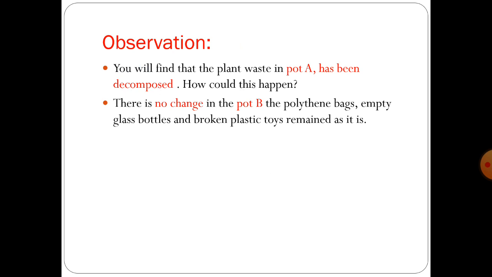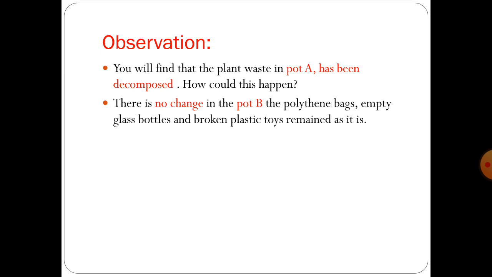So what is the reason behind this? The reason is that microorganisms decompose dead organic waste. Organic waste means that which is related to plants and animals, living things. So these microorganisms decompose dead organic waste of plants and animals, converting them into simpler substances. These substances are again used by other plants and animals, and these substances act as manure. Thus microorganisms can be used to degrade the harmful and smelly substances and thereby clean up the environment.